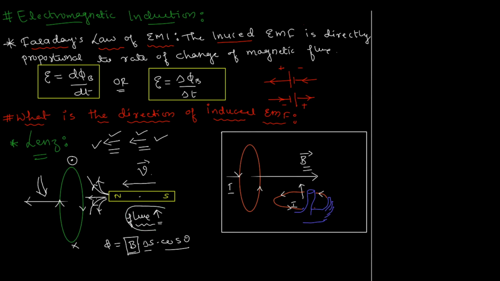So if this also produces field in this direction, overall this increasing flux plus this flux as a whole, there will be a lot of flux, right? It's like this induced field is also supporting the same flux, so it's going to add to that flux. That should not happen, by the violation of the law of conservation of energy. So the induced field should be such that it should oppose the changing magnetic flux. That is a very important statement right there.